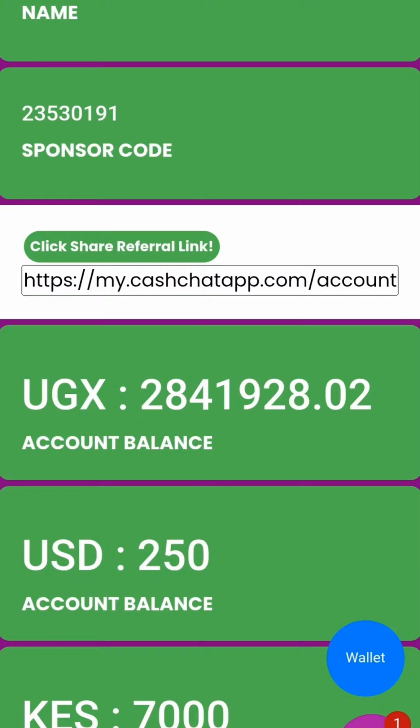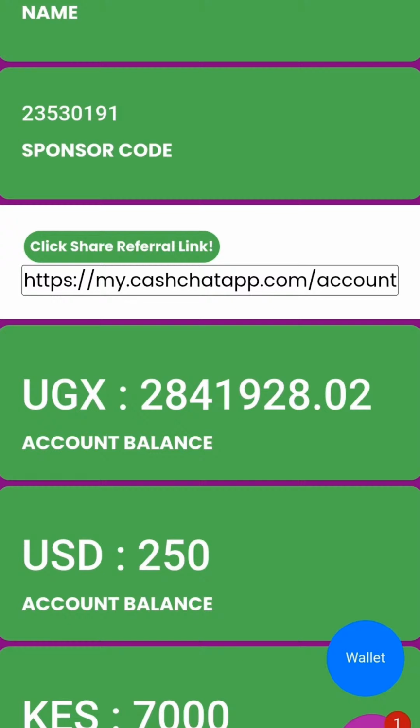So if you give them your sponsor code and they use it, then you will receive a reward of 50,000 UGX if that person is from Uganda.